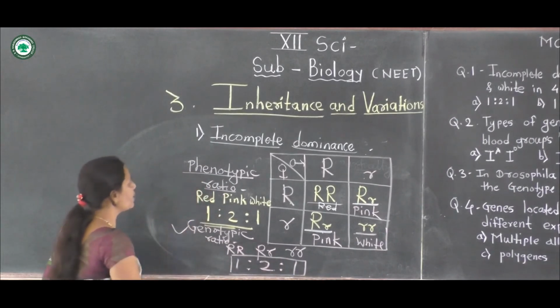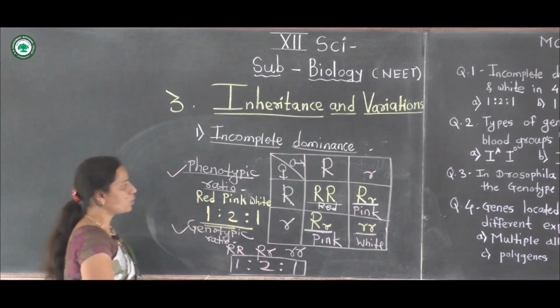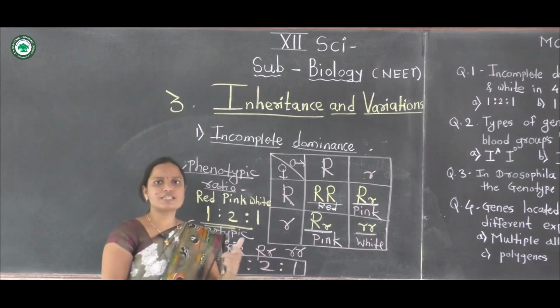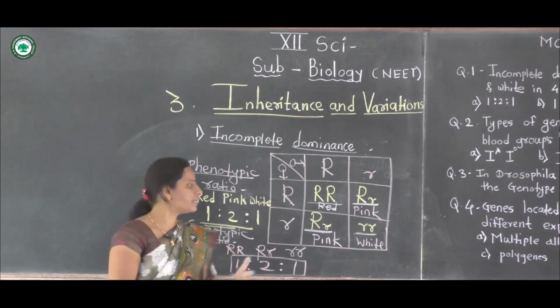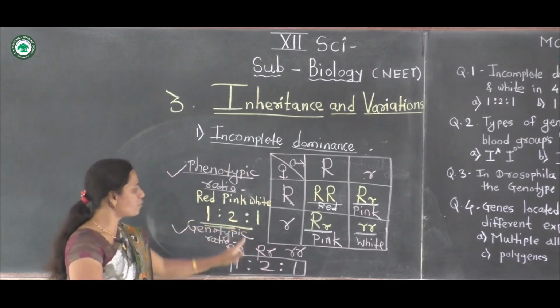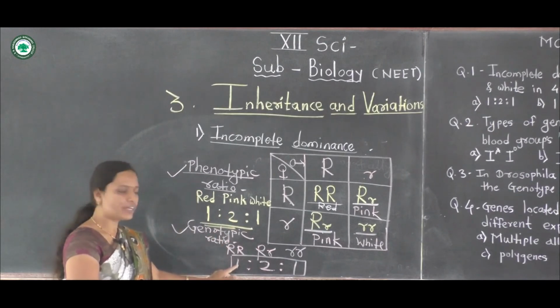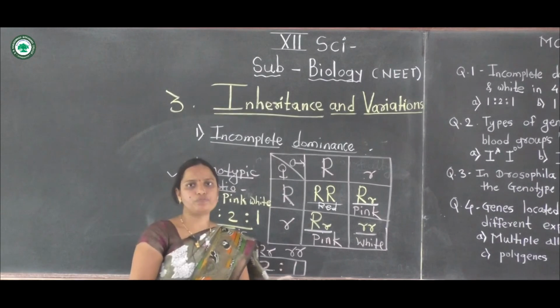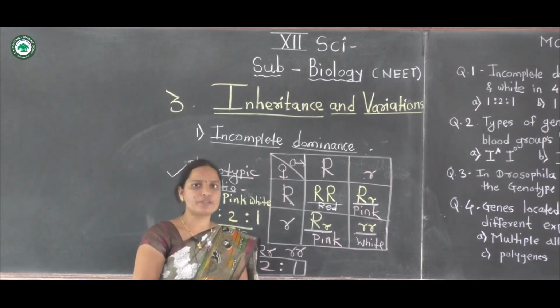The genotypic and phenotypic ratios of incomplete dominance are similar, always equal.